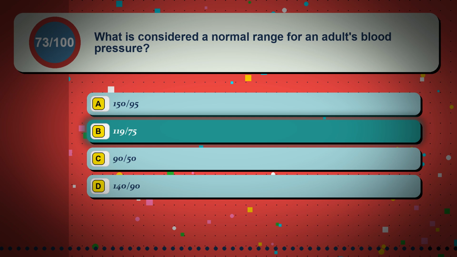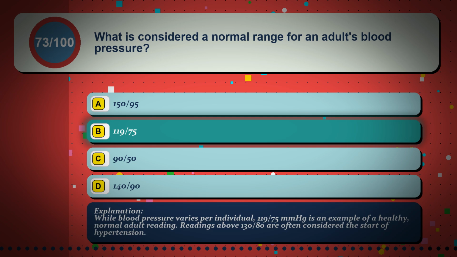119/75. While blood pressure varies per individual, 119/75 mmHg is an example of a healthy, normal adult reading. Readings above 130/80 are often considered the start of hypertension.